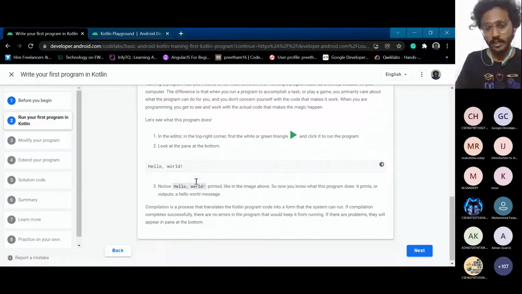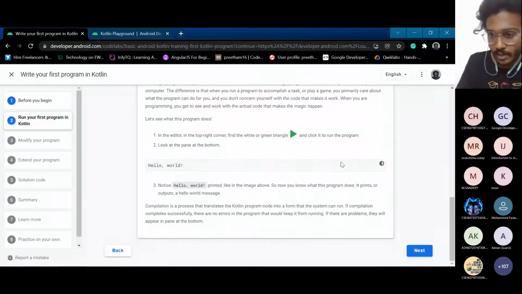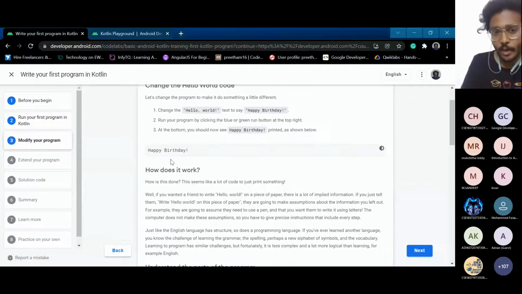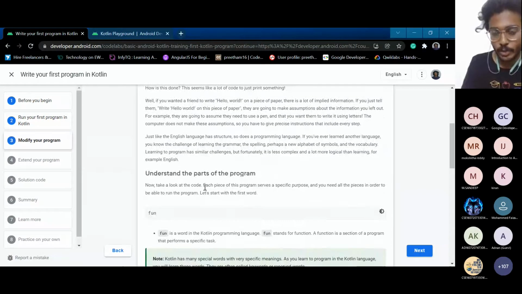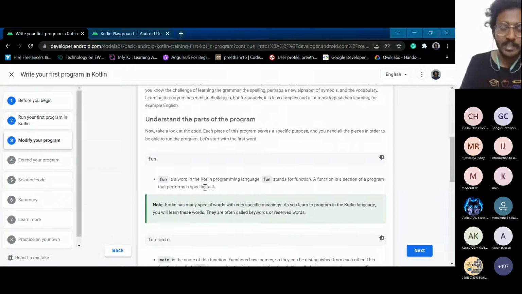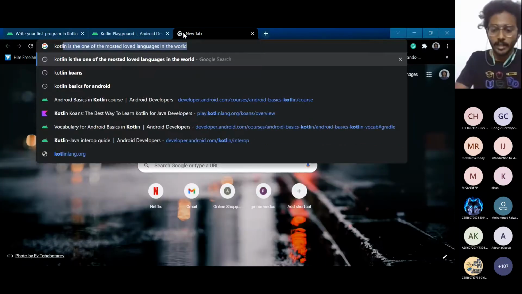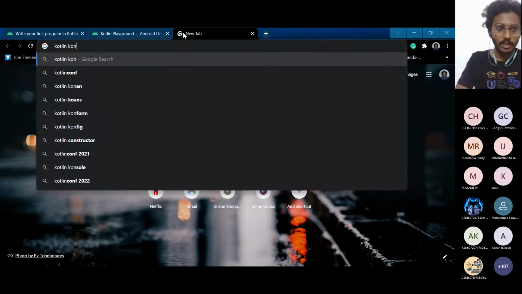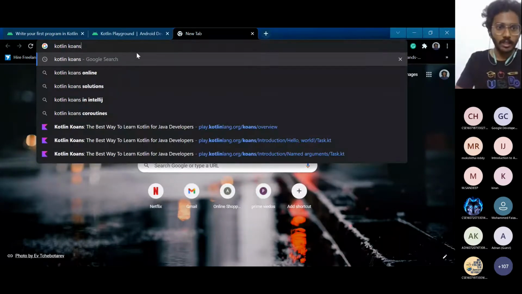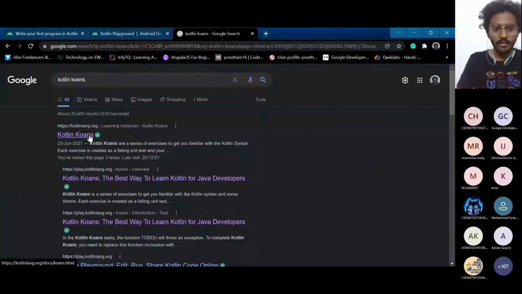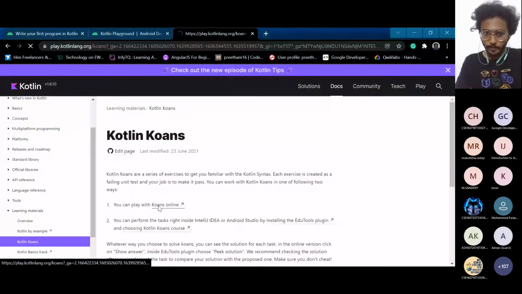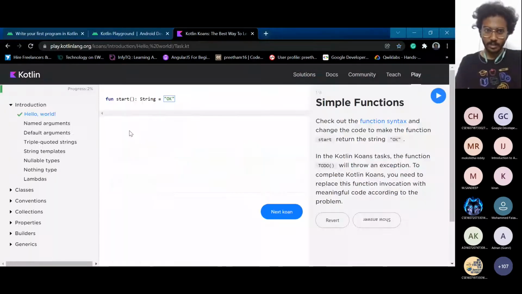In this way, they'll be going through all the tasks you have to do, and you have to implement all of these in order to learn the programming language. And also there is something called Kotlin Koans.